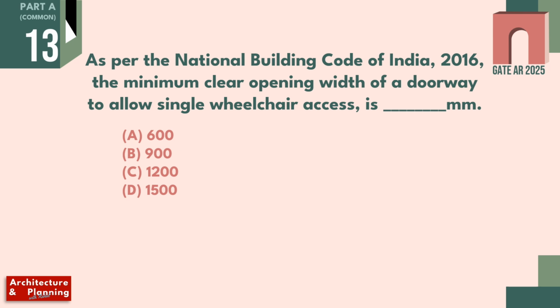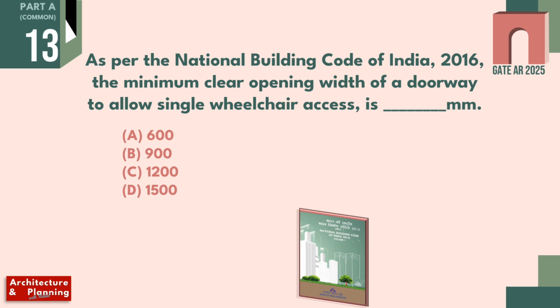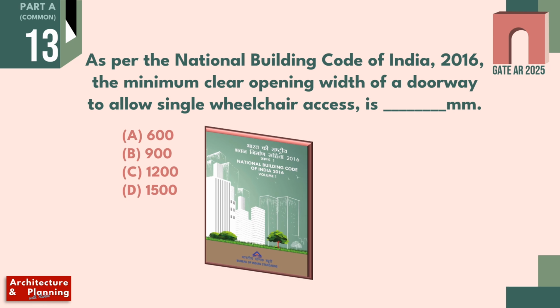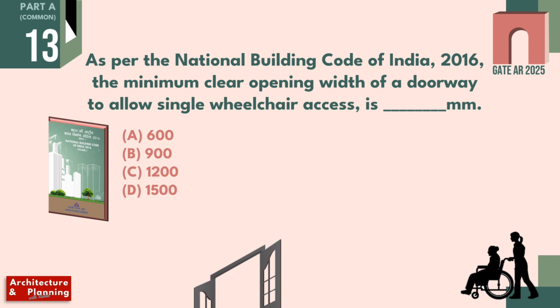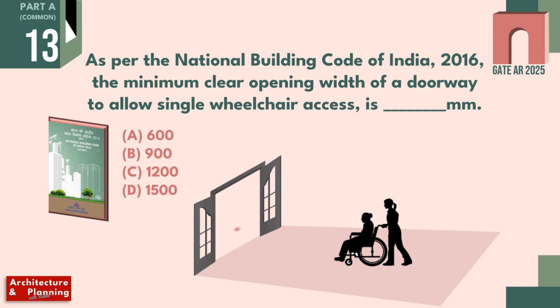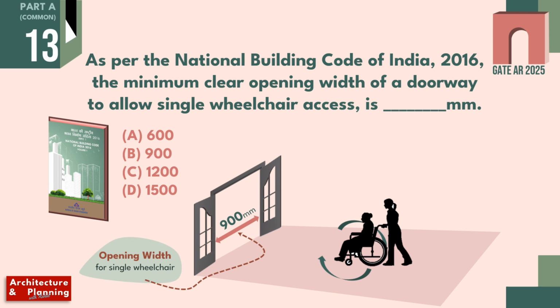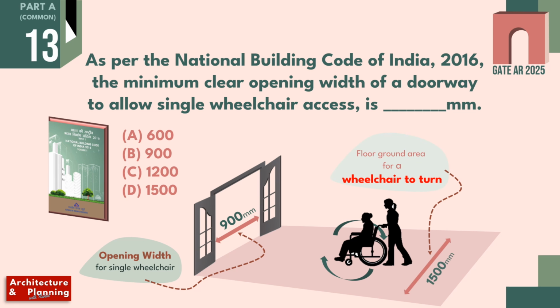As per NBC of India 2016, the minimum clear opening width of a doorway to allow single wheelchair access is. So according to the National Building Code of 2016, the minimum clear opening width of a doorway to allow single wheelchair access should be 900 mm. And the ground area required to turn the wheelchair is 1500 mm. So the correct answer of this question is 900 mm.